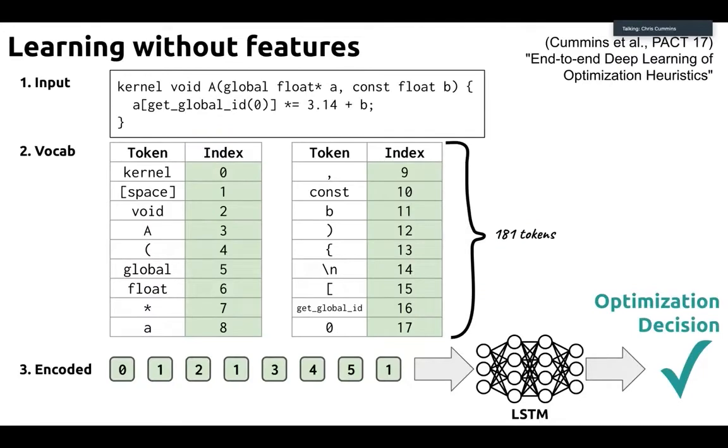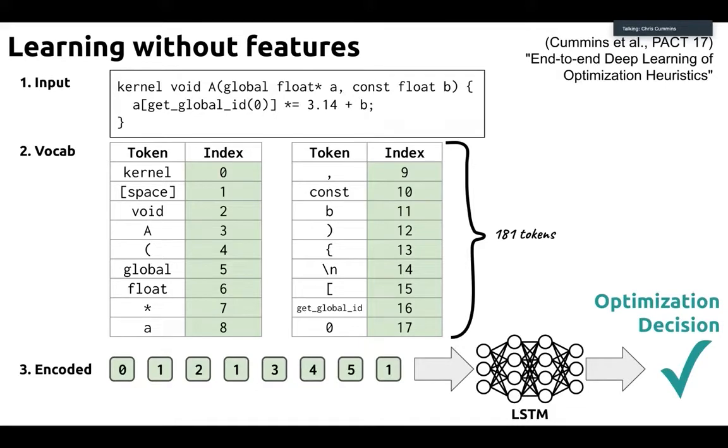So let's take a little detour, just a tiny one slide recap into the deep learning world. Fairly recently, I think the paper that I published at this conference, actually at PACT in 2017, was the first use of this, although now there's lots and lots of them. So I proposed this idea of learning without using features. The idea was, instead of taking the program and lowering it down to an IR and then inspecting the IR, we're just going to feed that program through a natural language model and see if, based on that, we can classify that into some optimization decision.